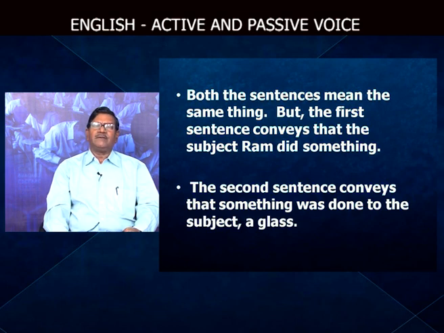So, even though both the sentences convey the same meaning, there is a little bit of difference. In the first sentence, the subject is Ram and glass is the object. In the second sentence, glass is the subject. And what is the part played by Ram? It is the object of the preposition by.